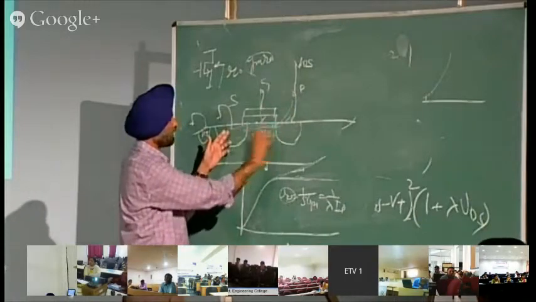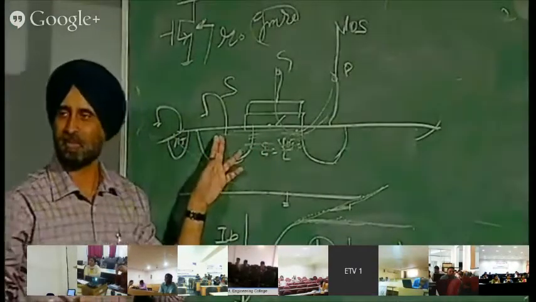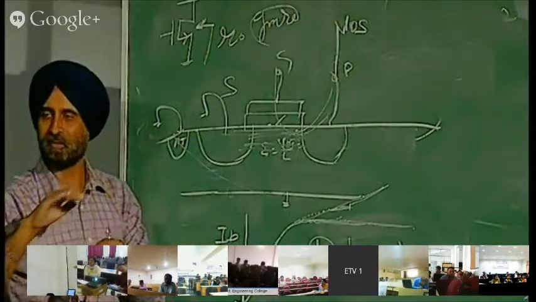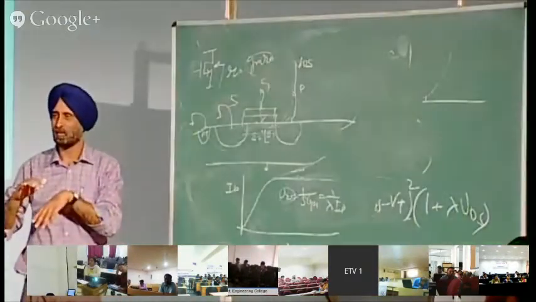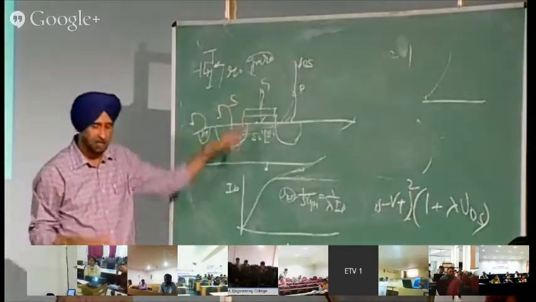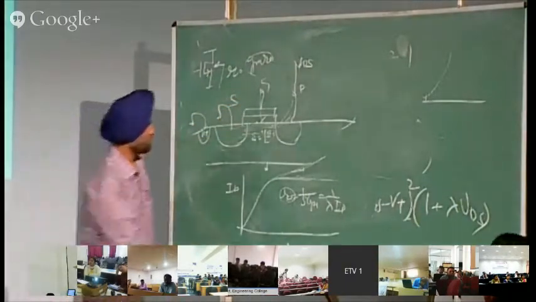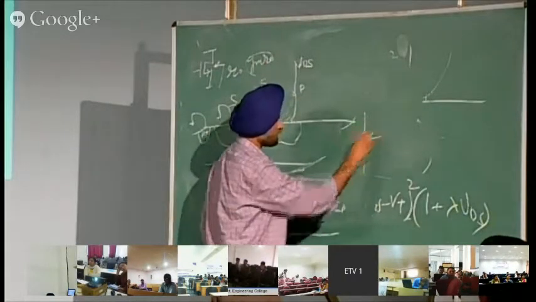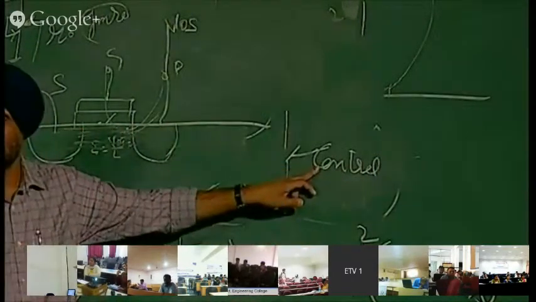We want this because a transistor is a switch. What is the meaning of a switch? A switch has three terminals. There is a third terminal, which is a control terminal, the gate. The control terminal should govern the flow of current from 1 to 2.